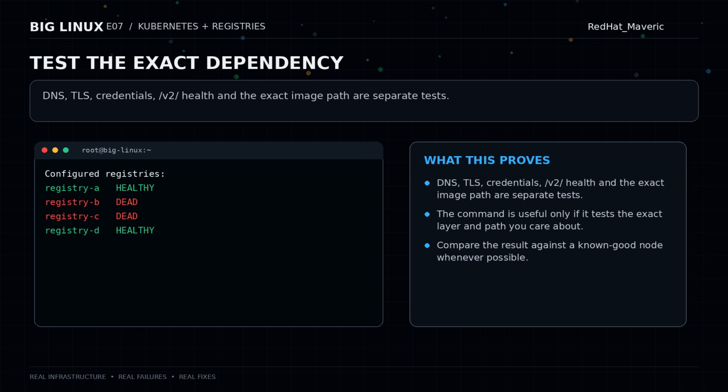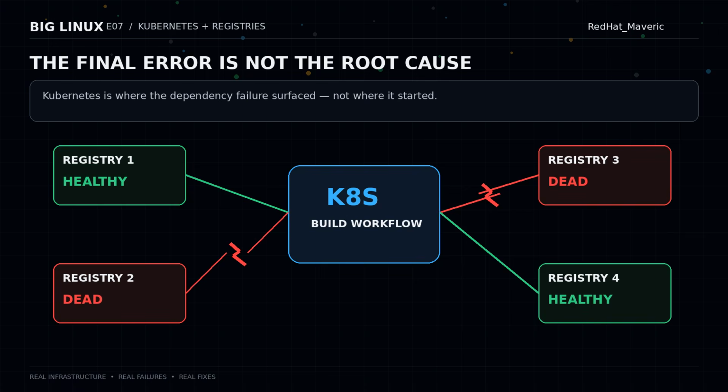For an OCI registry, a simple request to the version 2 endpoint can tell you whether the service is alive. Then I try the exact image path. If authentication is involved, I test that separately instead of assuming the application is sending the credential I think it is. DNS deserves special suspicion too. A registry error caused by DNS still looks like a registry error to the workload. And in Kubernetes, DNS failures have a habit of multiplying because so many components assume name resolution just works.